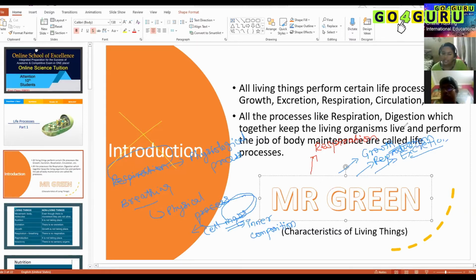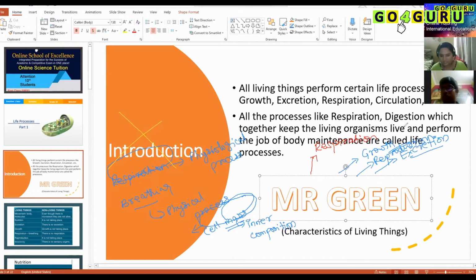I wanted to be more precise on the definition part. Excretion doesn't include the solid waste. It only includes liquid and gaseous waste. Just be clear. Solid waste comes under the nutrition part, where we digest and eliminate the solid waste through the anal opening. That is totally different. Excretion is confined only to the liquid waste and the gaseous waste.